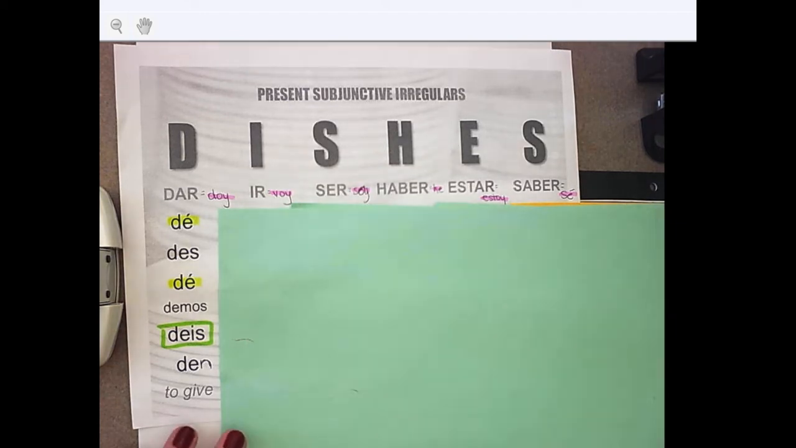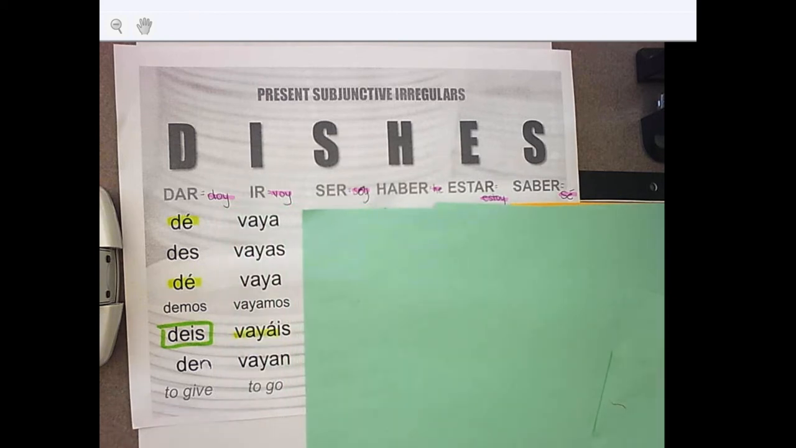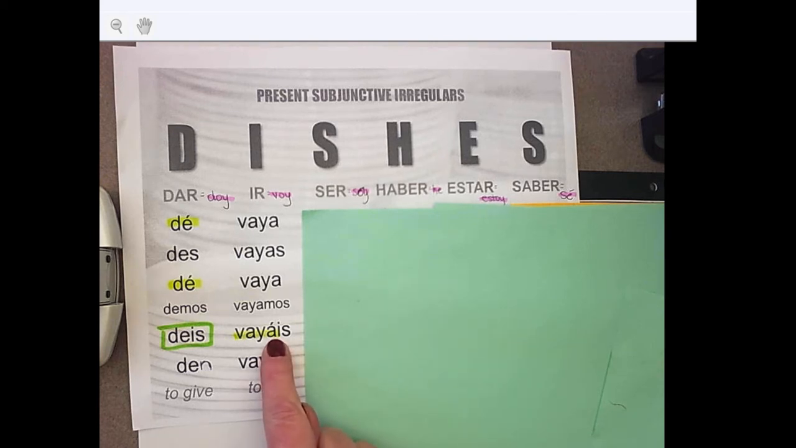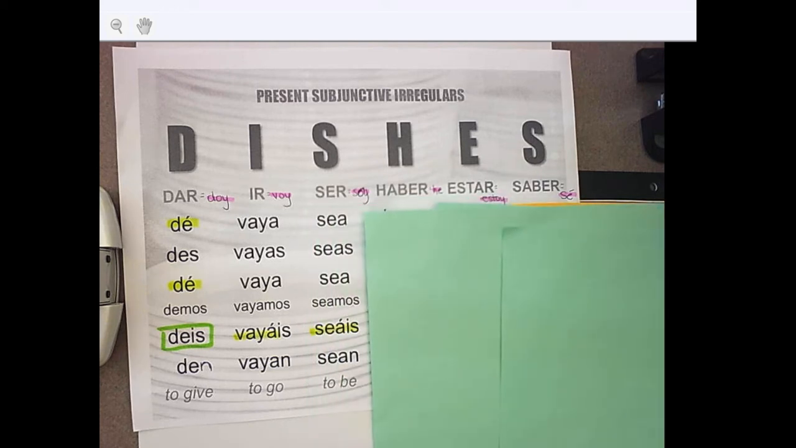Next, we go to ir, okay? So because of the fact that we can't drop the o, it's a completely irregular verb, so it becomes vaya, vayas, vaya, vayamos, vayáis, vayan. And here you can see that the conjugated form of vosotros does have the accent on the a. Moving on to ser, which means to be, because it has soy, we can't drop the o. This is going to become sea, seas, sea, seamos, seáis, sean.